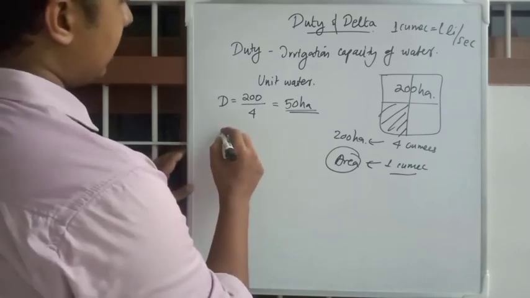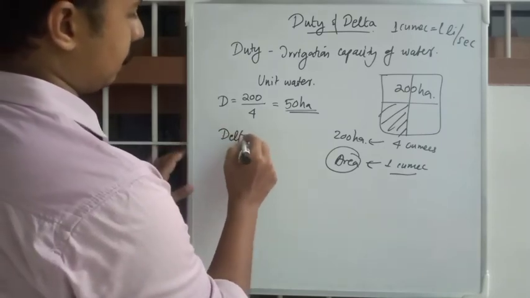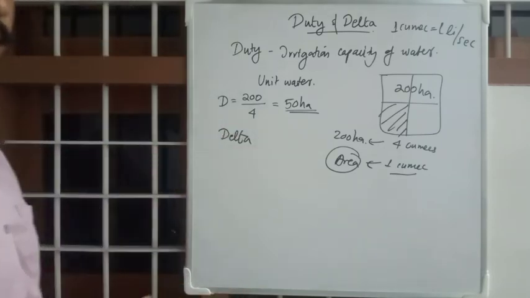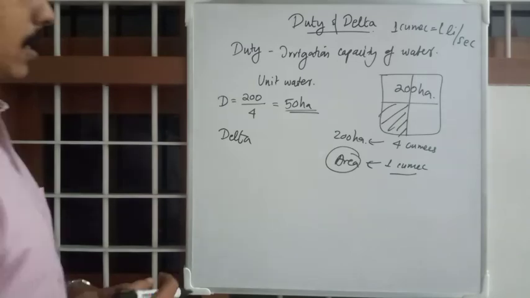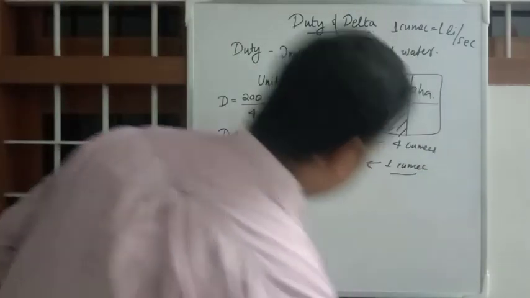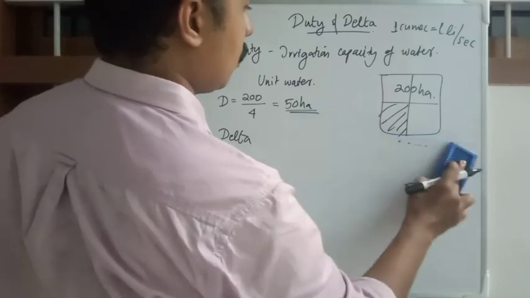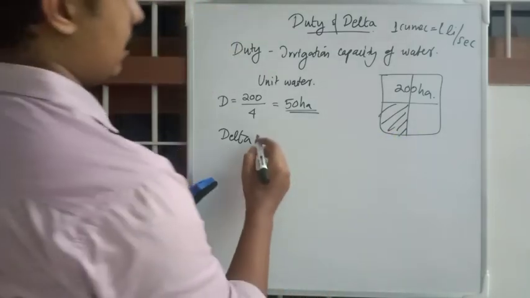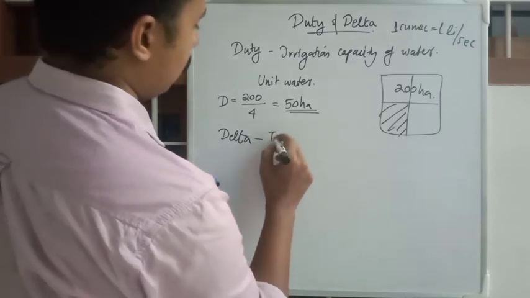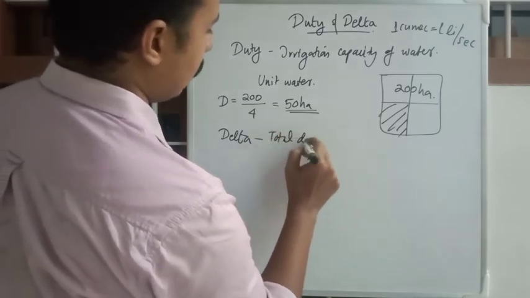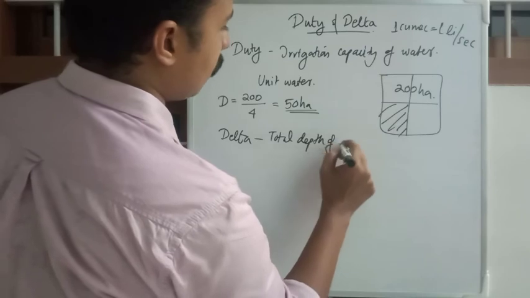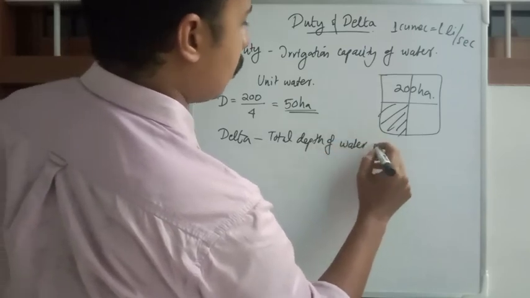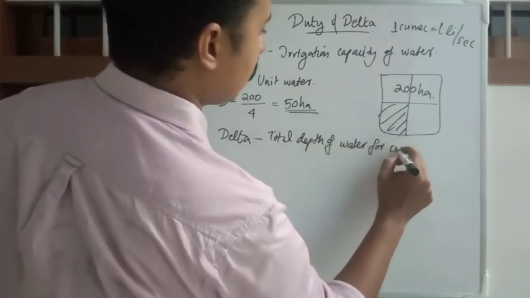And next one, delta. What is delta? Delta is the total depth of water for a crop.